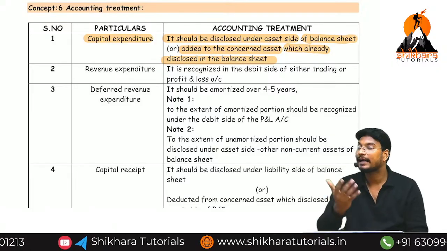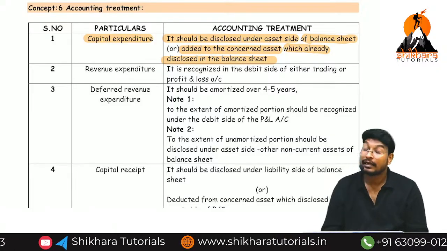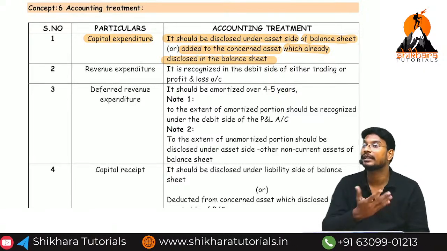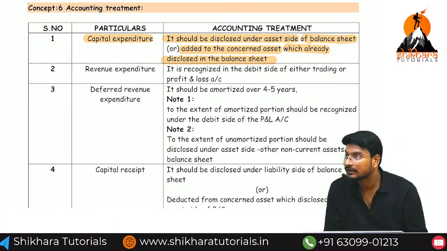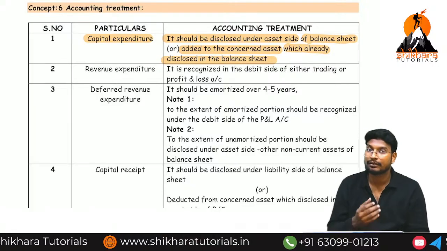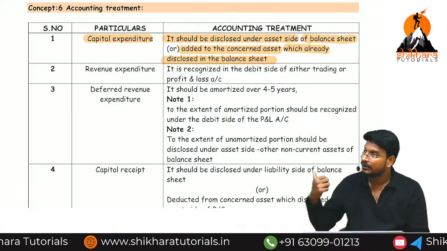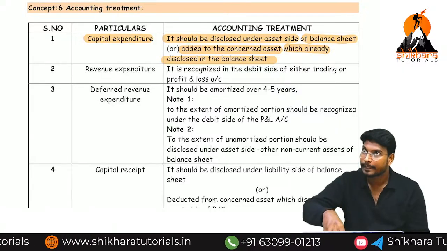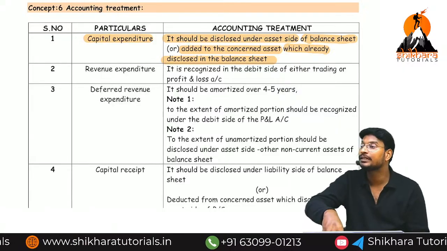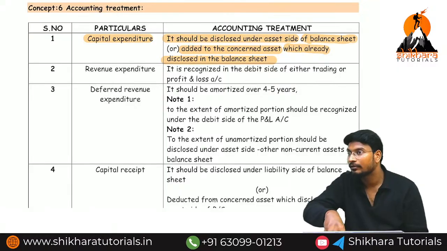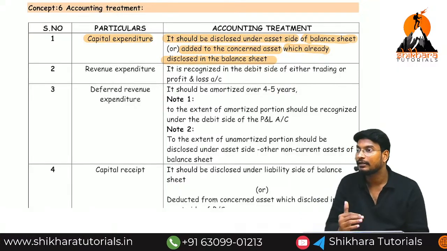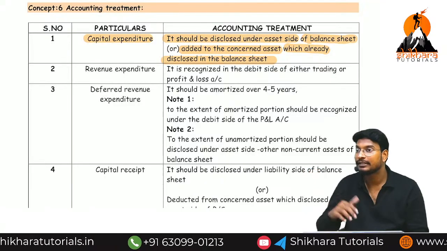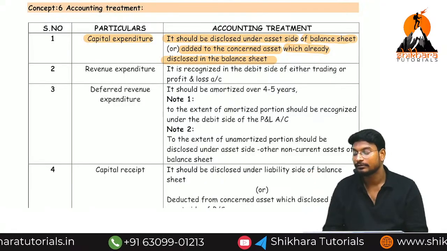We are going to add back to that particular asset. But if we are purchasing a new asset, we are going to disclose it separately. For example, we only have a camera, laptop, and air conditioner. But in the business, now we are purchasing new machinery, another machinery. Do we disclose it separately, or add it back to the asset? We need to disclose it separately. Are you getting the point?